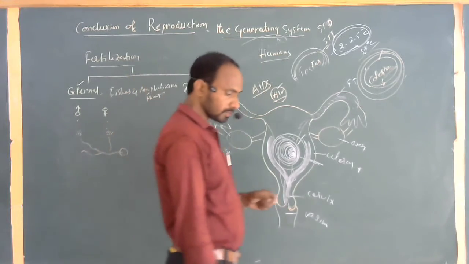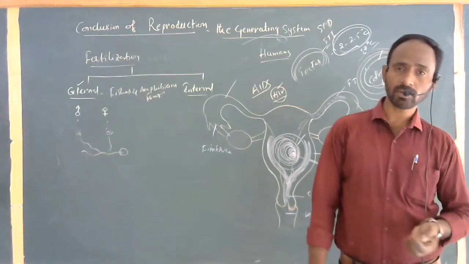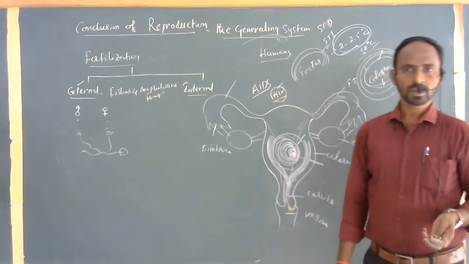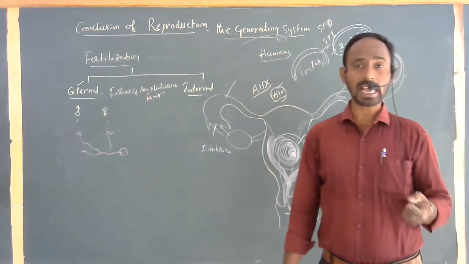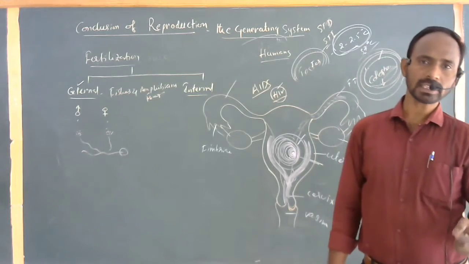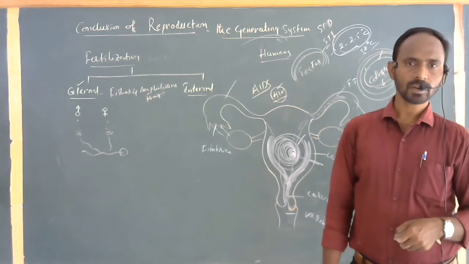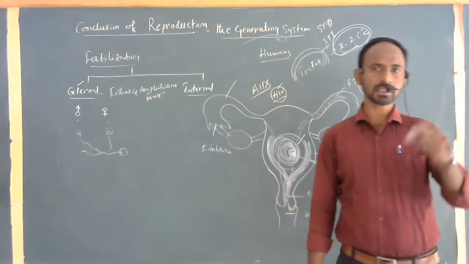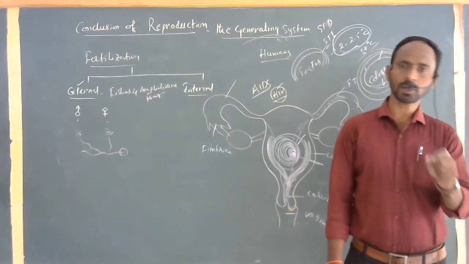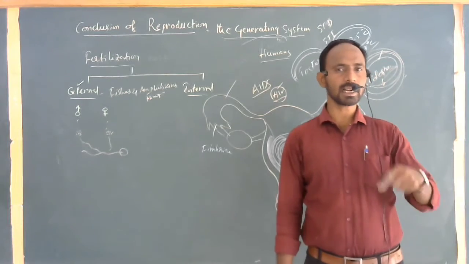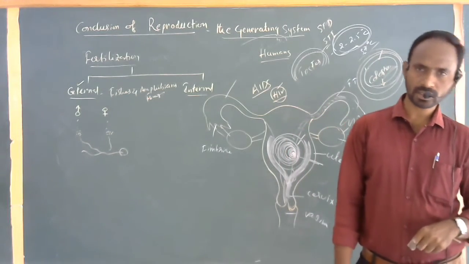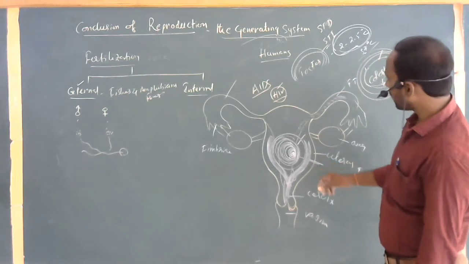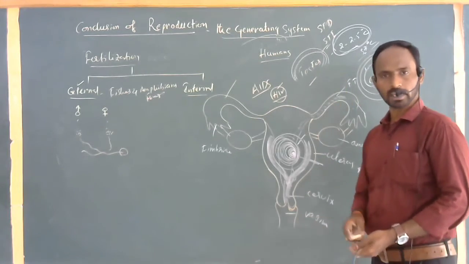According to the 2011-12 census, nearly 24 lakh people are suffering with HIV positive in our country. Our Andhra Pradesh is in the topmost ranking according to the 2011-12 census, followed by Maharashtra and Karnataka. Whatever it may be, the government of India also implemented clear-cut programs to avoid this.